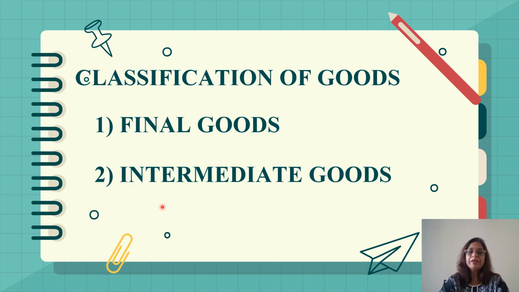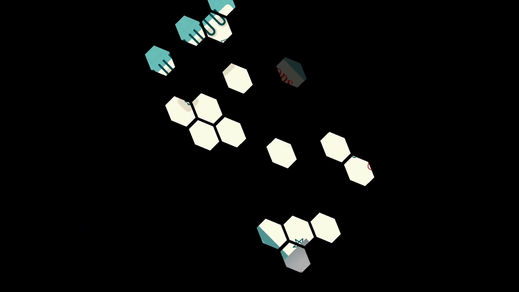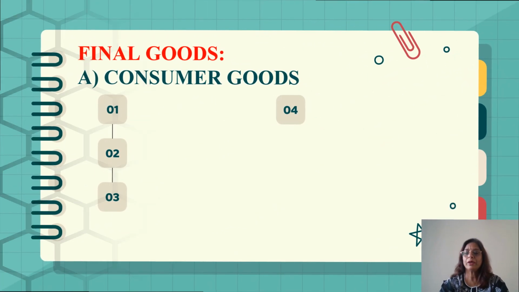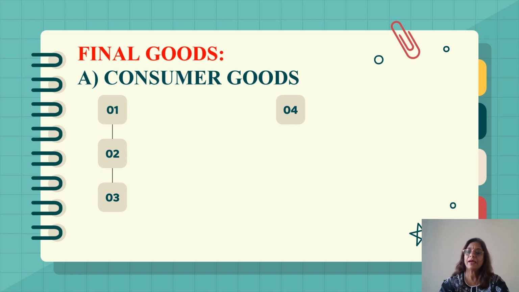But intermediate goods are only purchased by the producers. We don't purchase intermediate goods. Consumer goods are purchased by the consumers. That is why they are known as consumer goods.